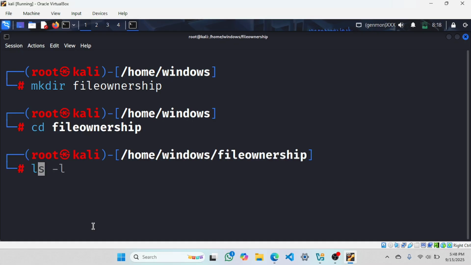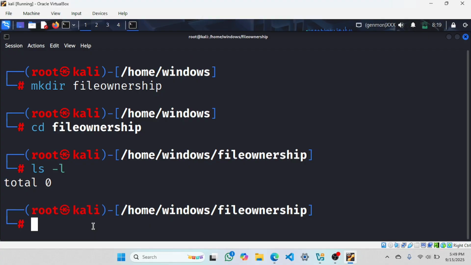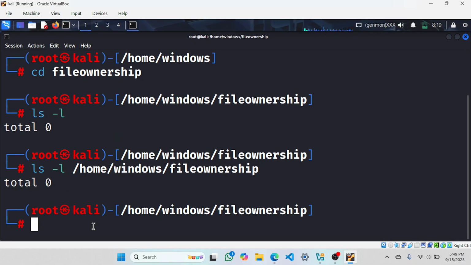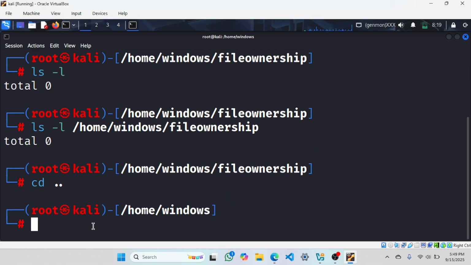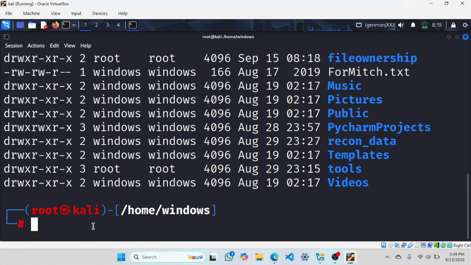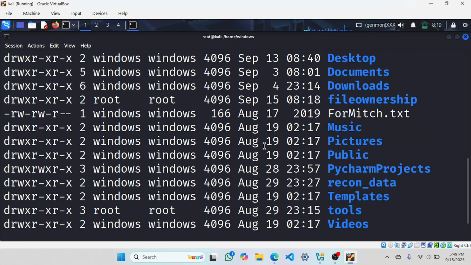Here, if I check, it will show me total 0, obviously. No issues about that. Inside there is nothing, so let me go back. What was the file name? File ownership, this one. And this is its creation date and time. So it's a directory.